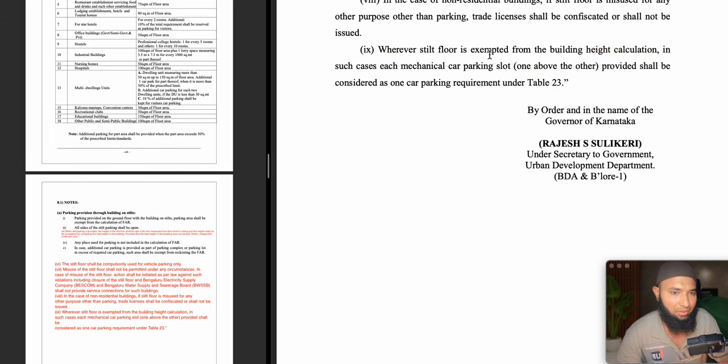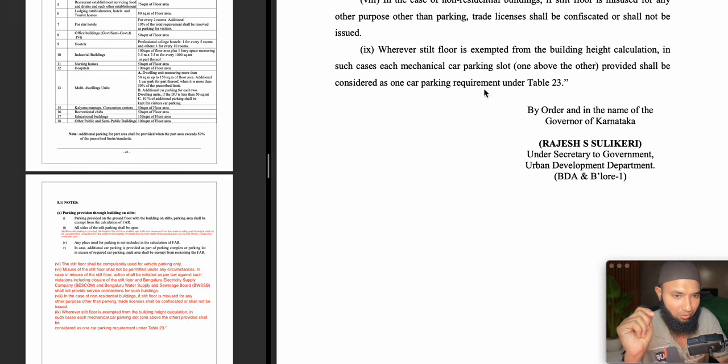Wherever the stilt floor is exempted from the building height calculation, because of the stilt floor we are not considering it. In such cases, each mechanical car parking slot, one above the other, shall be considered as one car parking. So even if there is one car parking above the other, they are going to consider that as only one.